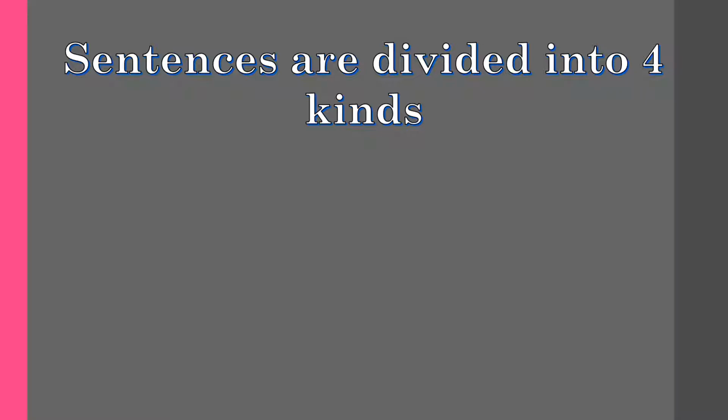In previous classes, we have already learnt about sentence and its kind. We have learned that a sentence is an ordered group of words that makes complete sense. It always begins with a capital letter and ends with a full stop. Then in next chapter, we studied about kinds of sentences. We studied that sentences are divided into 4 kinds.